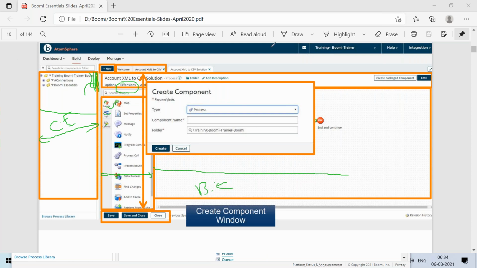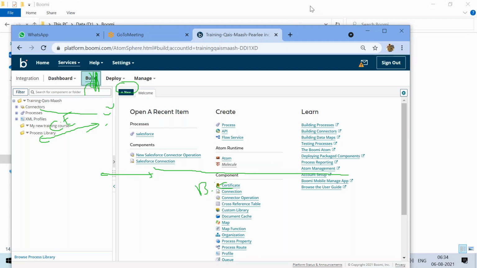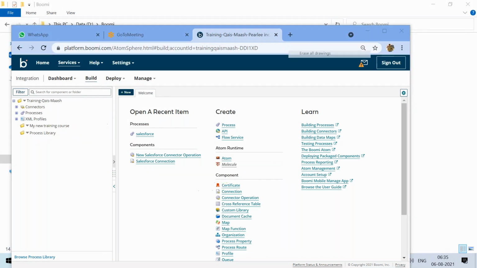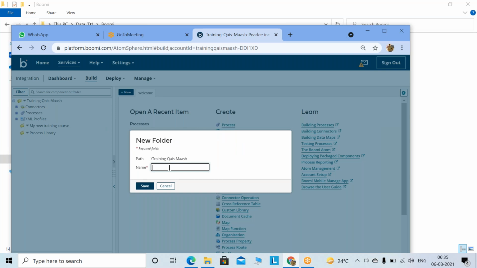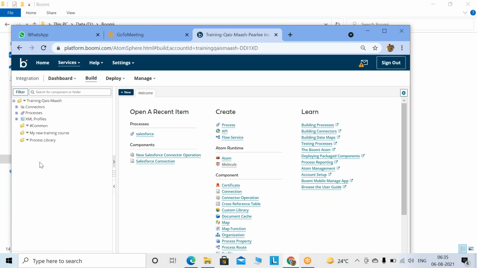Now what you have to do is, let me go to this normal view. Here you are going to create it, and under this you create a new folder and give it the name hash common. Common means all the common things go here. Now in common, whatever connections you have created, you have to move into the common folder like this. Okay, now you see.